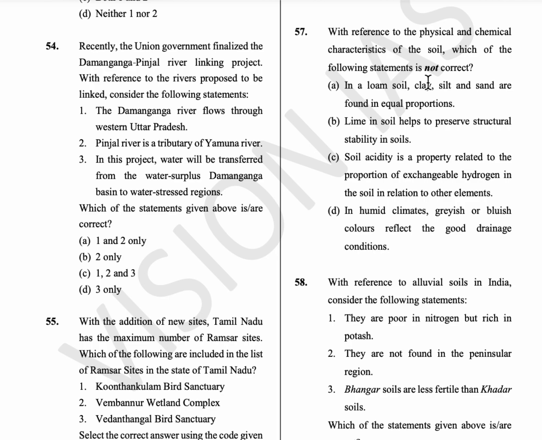57th question, with reference to the physical and chemical characteristics of soil, which of the following statements is not correct? In a loam soil, clay, silt and sand are found in equal proportions, and lime in soil helps to preserve structural stability. Soil acidity is a property related to the proportion of exchangeable hydrogen in the soil in relation to other elements. And in a humid climate, grayish or bluish colors reflect poor drainage conditions. So the answer is D.